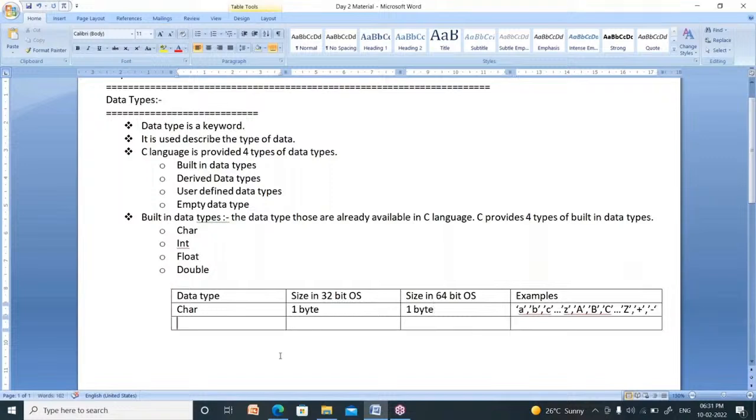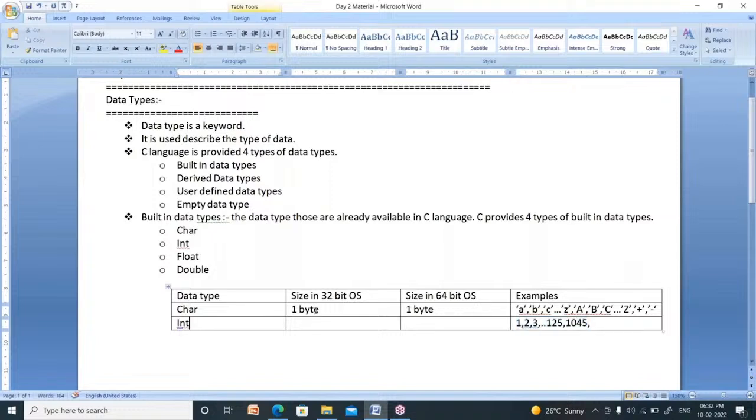Now, the next data type is the integer data type. Integer means numbers: 1, 2, 3 and so on. So many numbers are there. 125, 1045, all these are round numbers. Any round number is called an integer.